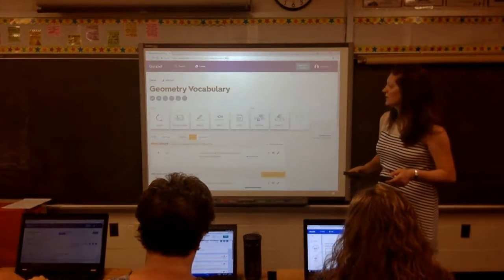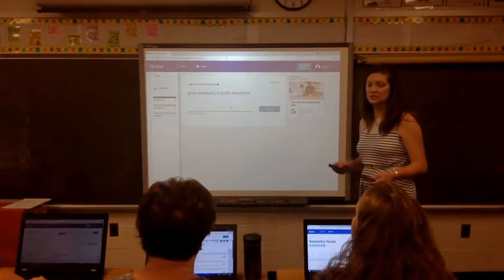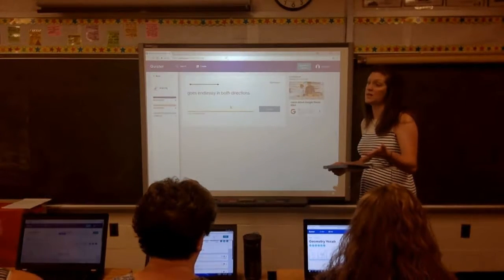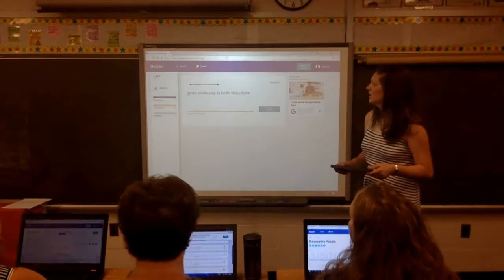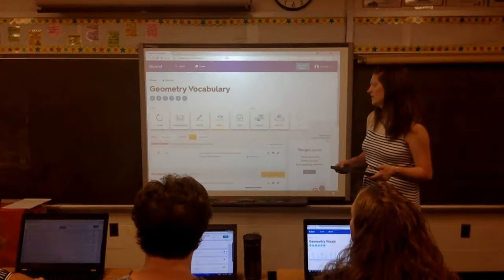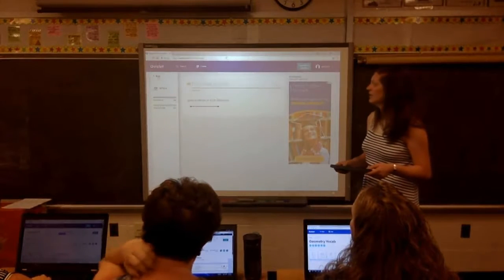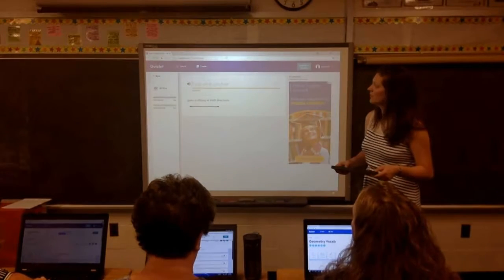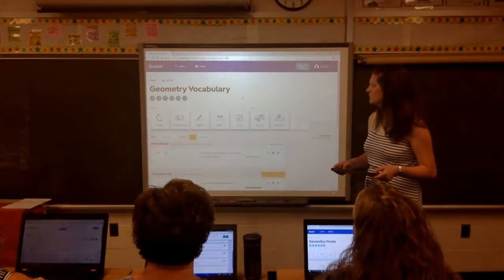Going back to the different ways to play, write, they give you the definition. The students have to write the term. So if this is a spelling practice, that's a great way to do that. Spell it, that's spelling too, obviously. So type what you hear, it'll say the word, you would just type out what the vocabulary term is. I don't have my speakers on, so that's not working right now.